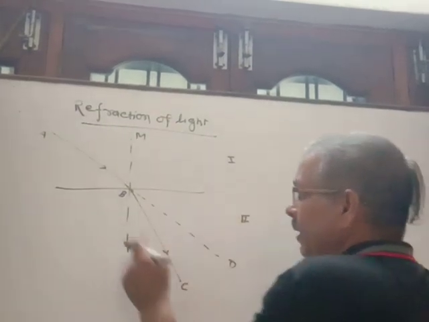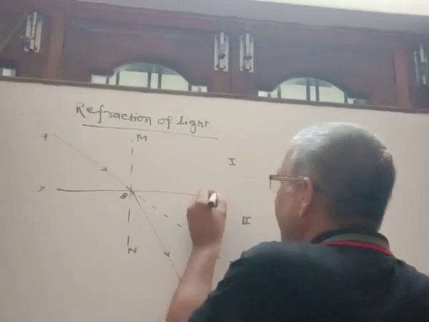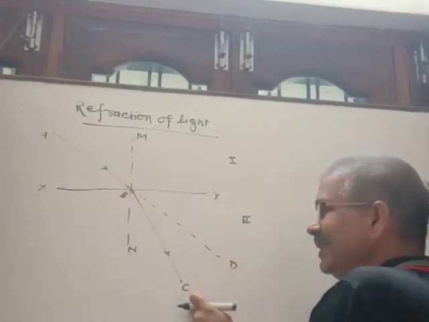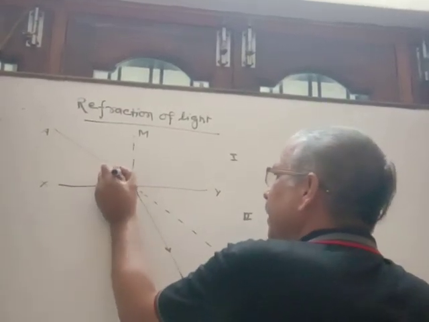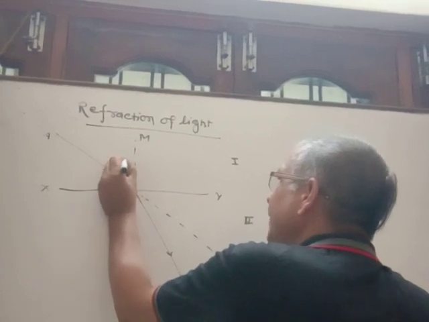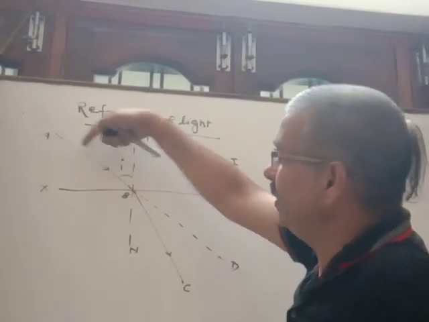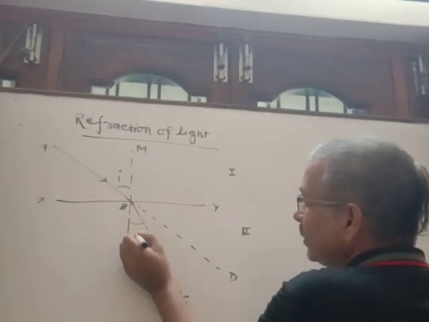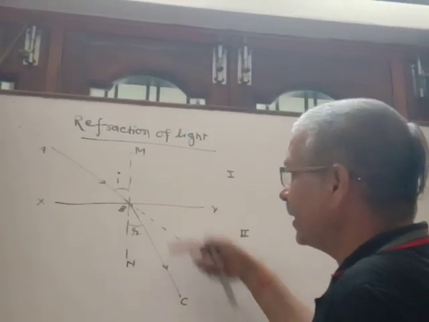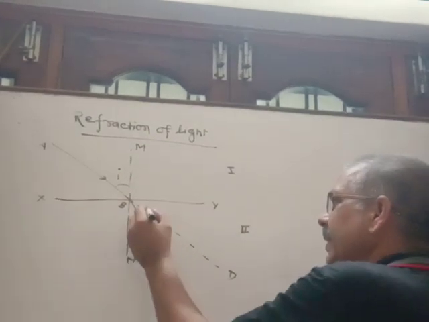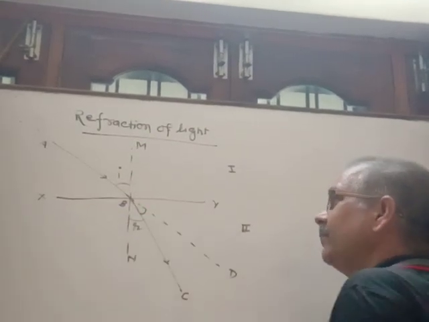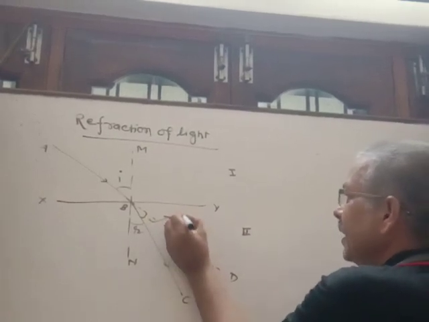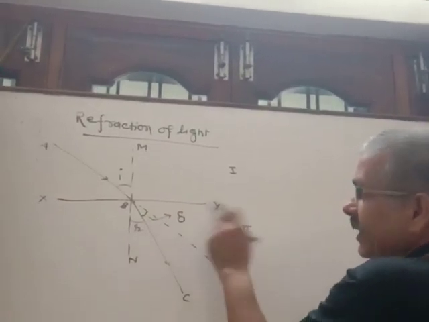So here MN is the normal. Here XY is called the refracting surface. AB is the incident ray. BC is the refracted ray. This angle is called the angle of incidence, meaning the angle between the incident ray and the normal. This angle is called the angle of refraction, the angle between the refracted ray and the normal. And this angle is called the angle of deviation. The angle of deviation is generally denoted by delta.